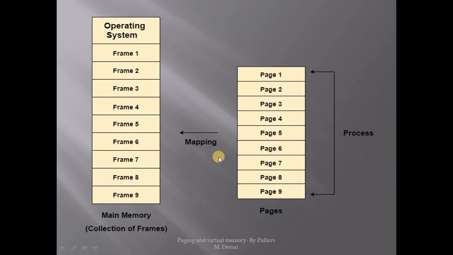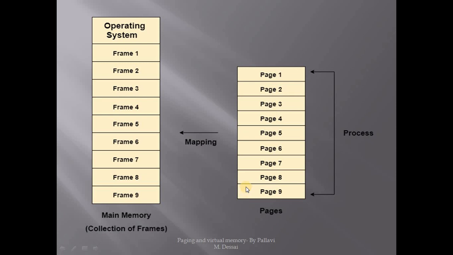So here in this diagram you can see that the main memory, that is our RAM, is divided into equal sized partitions which are known as frames. Each frame will have a unique identification number. Similarly, a process which is in the hard disk is also divided into equal sized partitions, and these are known as pages. So each process will be divided into equal sized pages.